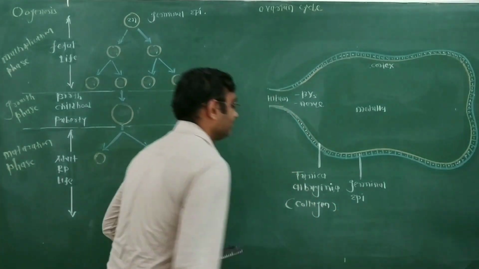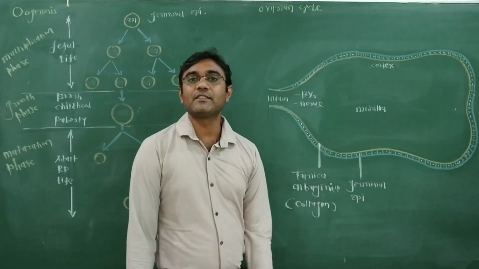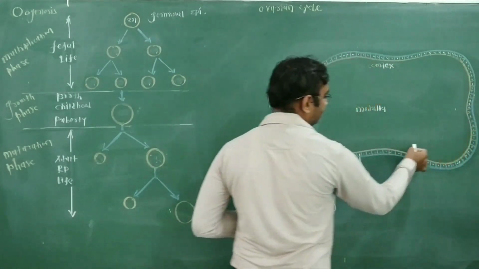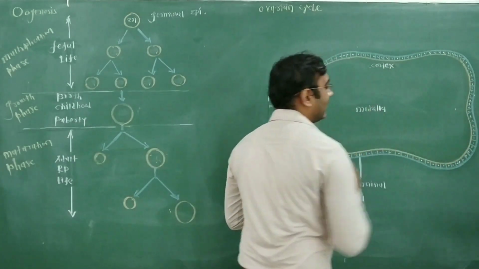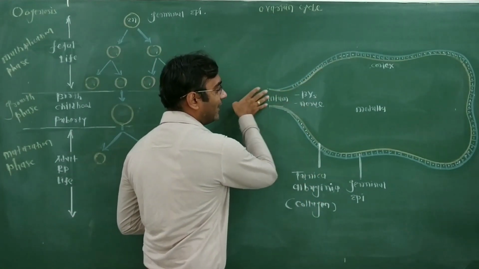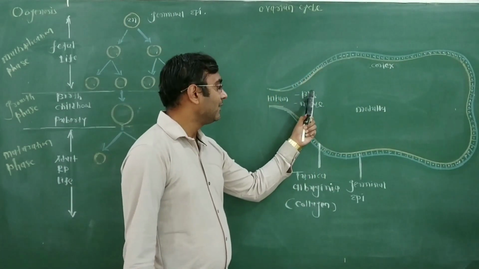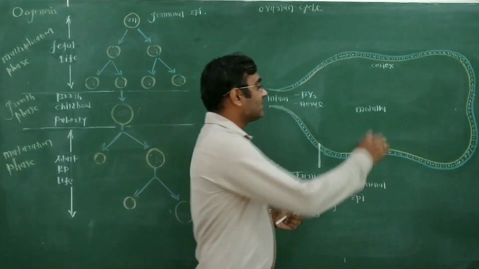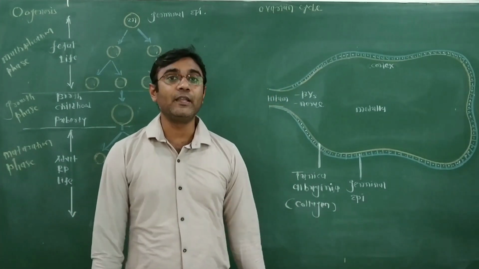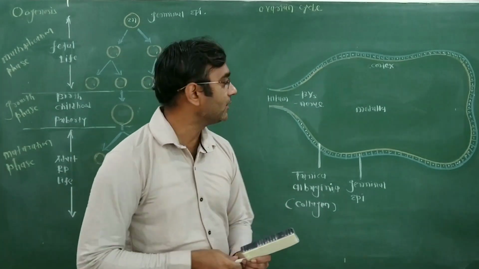Means white fiber. Then inside the ovary, the internal region consists of stroma, which is divided into two parts: the peripheral region, the cortex, and the middle one, the medulla. This is the hilum of the ovary, through which blood vessels and nerves enter towards the medulla. So the medulla is rich with blood vessels and nerves, whereas the cortex is rich with developing ovarian follicles. Within the ovarian follicle, future ova will mature.